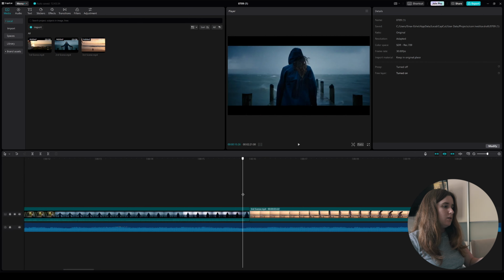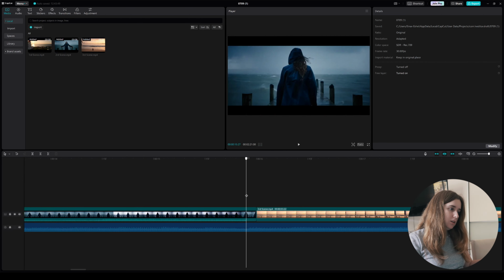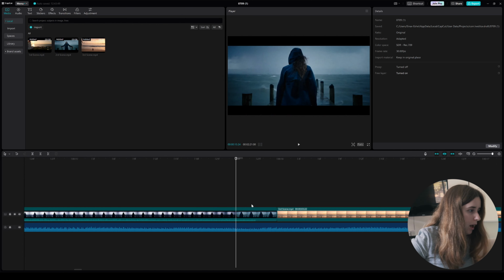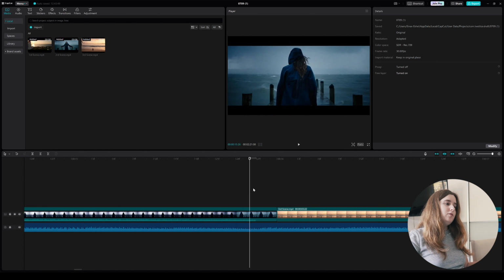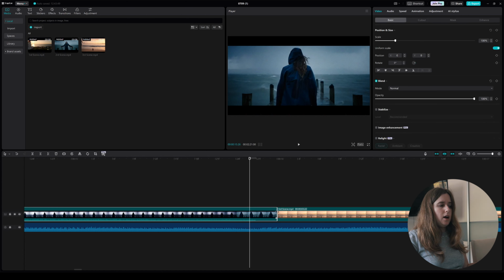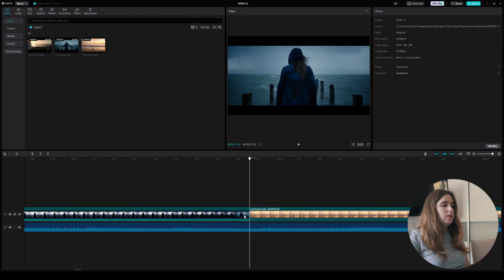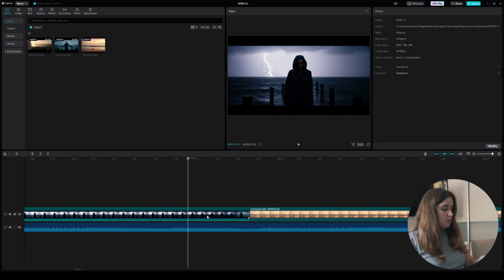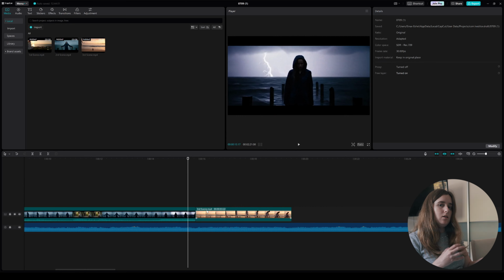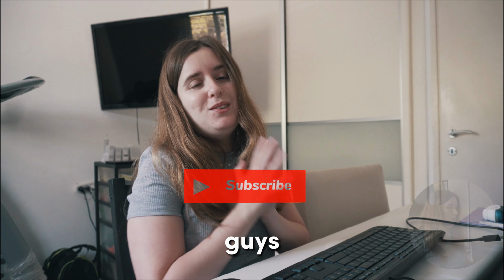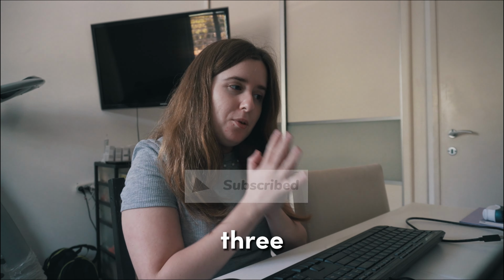Here you can notice on the sound line that there is a little bit of chapter where there is no sound. So we're gonna cut that into a stage where there is only sound effects without any pause, because that's gonna cut our flow. So guys, we created a kind of a flow of 3 different videos.